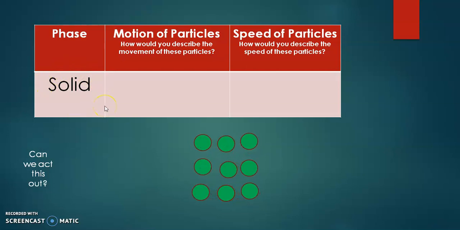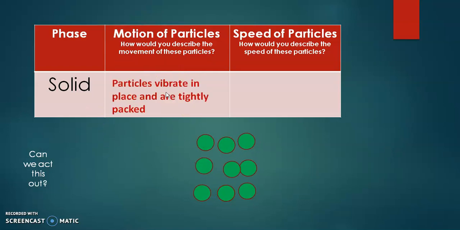For example, solids are the state where potential energy is much higher than the kinetic energy, and the motion of the molecules is described as the particles vibrate in place and they are tightly packed.